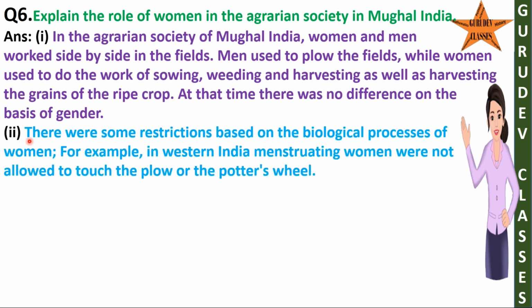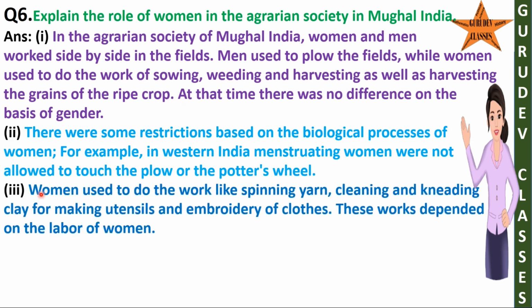2. There were some restrictions based on the biological processes of women. For example, in Western India menstruating women were not allowed to touch the plough or the potter's wheel. 3. Women used to do the work like spinning yarn, cleaning and kneading clay for making utensils and embroidery of clothes. These works depended on the labor of women.